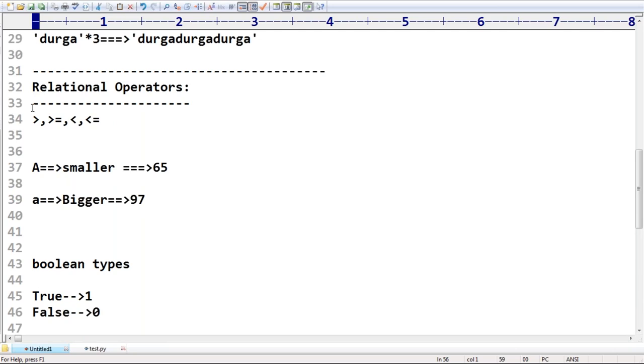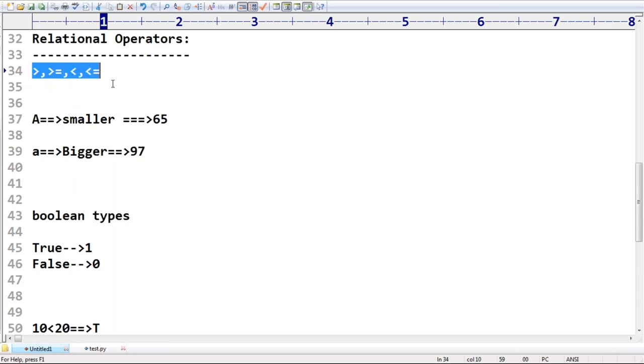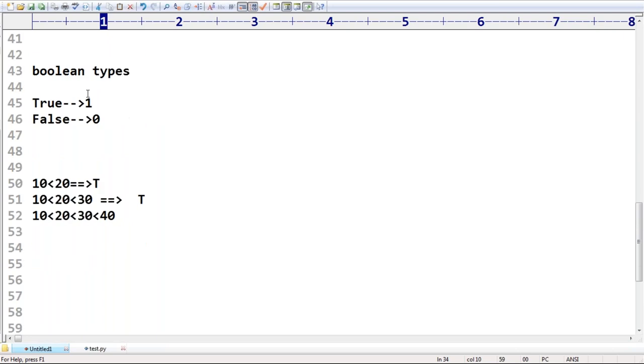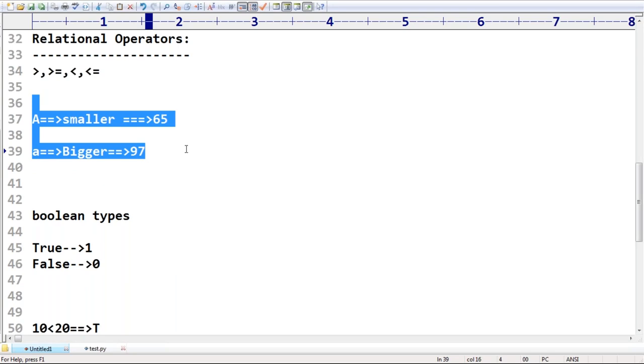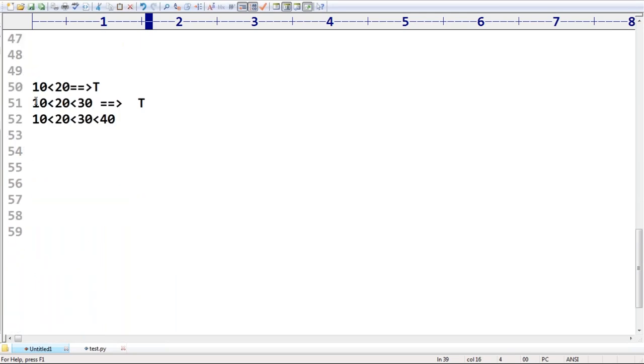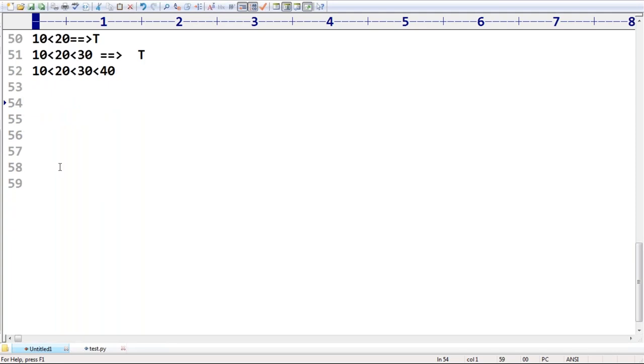These operators are called relational operators. We can apply them for numbers, for string type, and for Boolean type. If we apply them for Boolean type, true is considered 1 and false is considered 0. For string type, comparison happens based on alphabetical order, based on Unicode values. Chaining of relational operators is also possible, but only if all comparisons return true is the result true. Otherwise, the result is always false. Clear? Now the next important operators we have to discuss are equality operators.